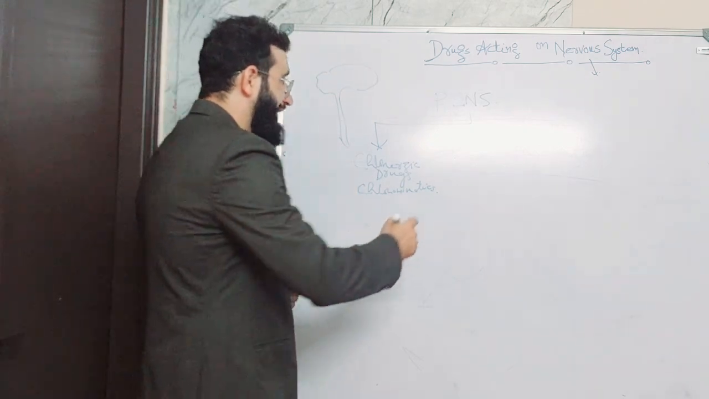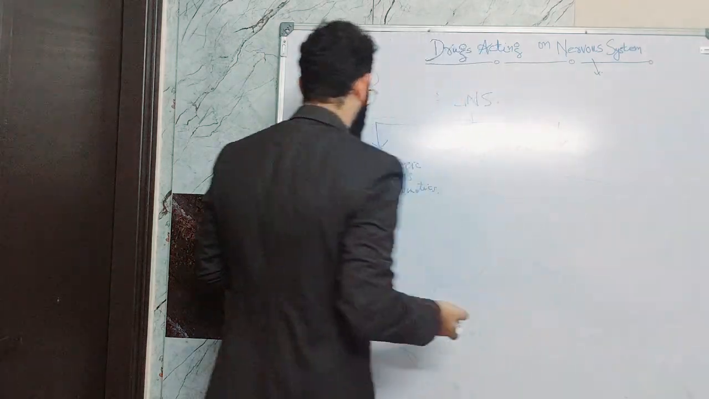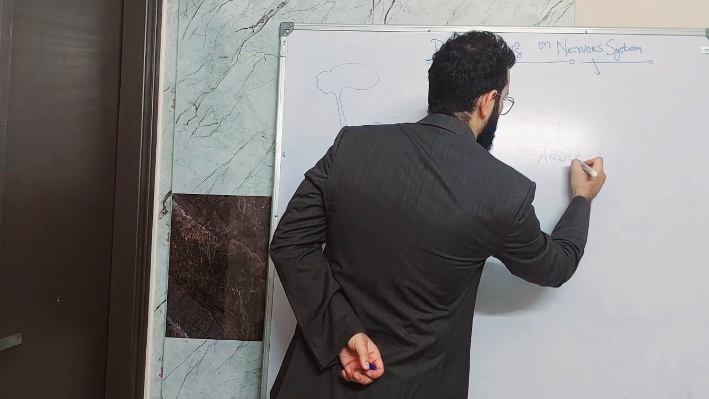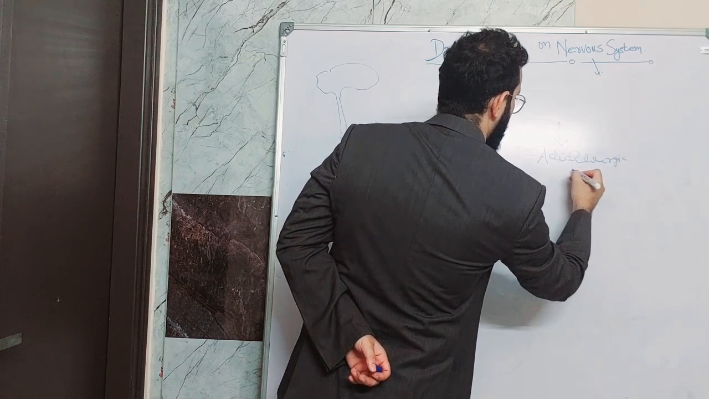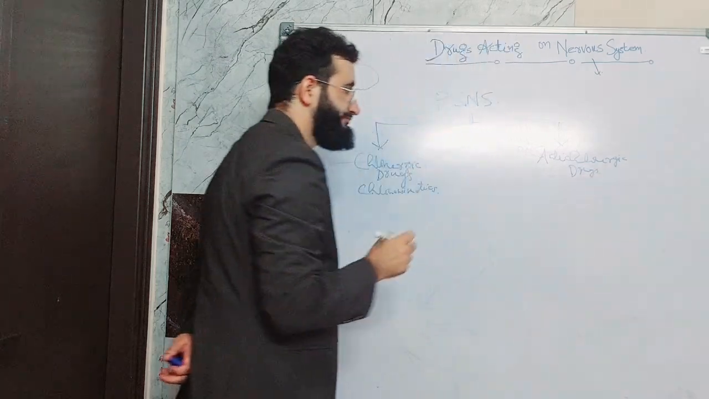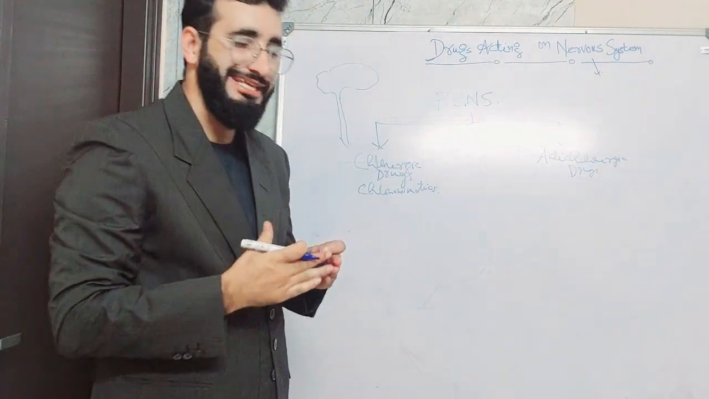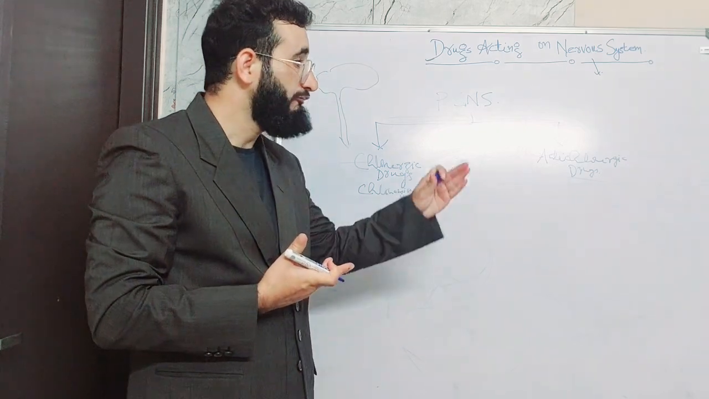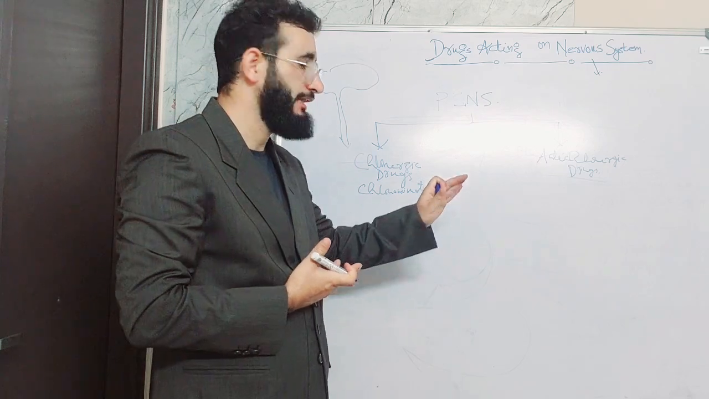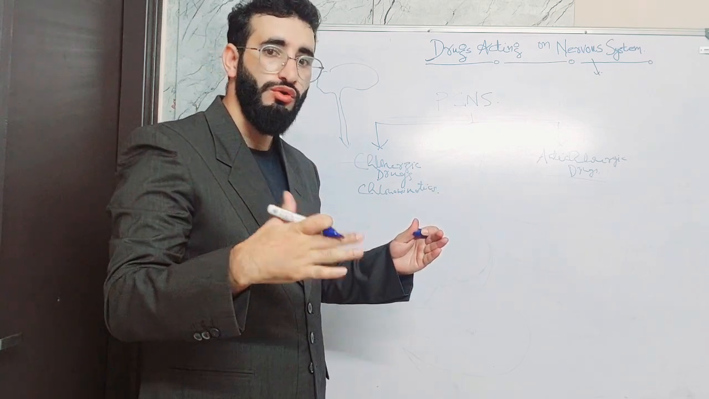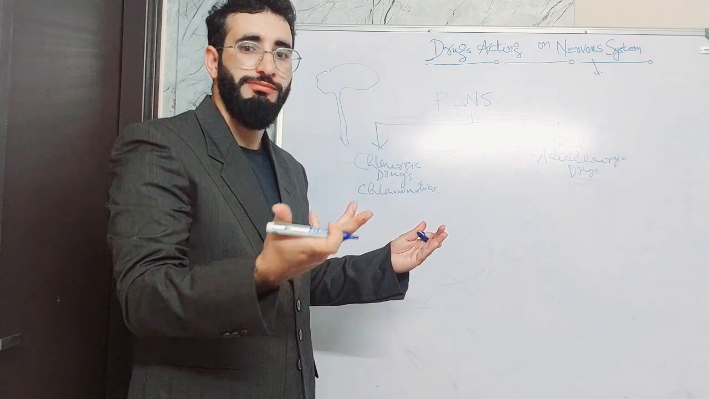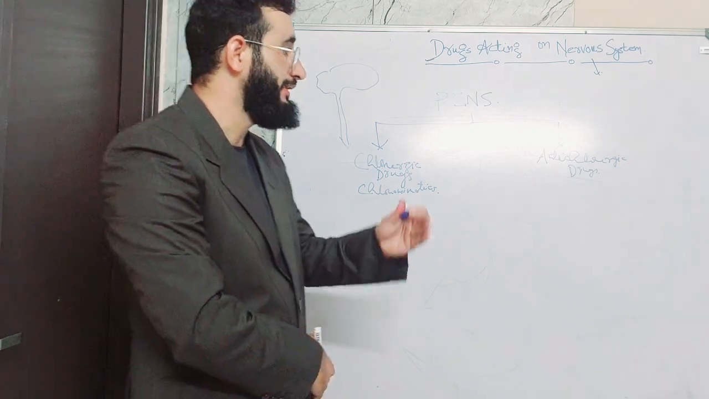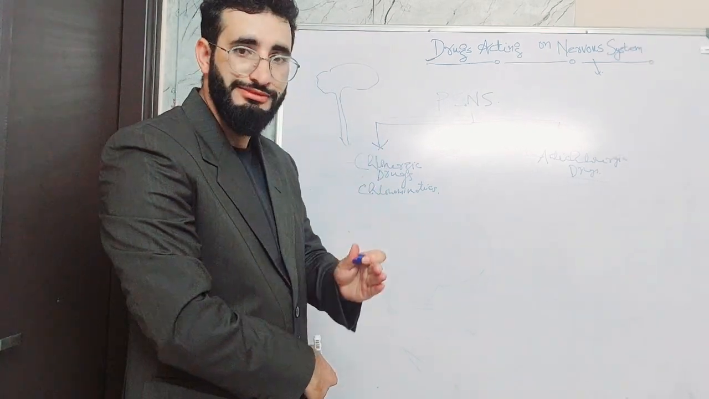Okay, and another we have is anticholinergic drugs. See, in some disorders there is excess of acetylcholine. There is overstimulation of acetylcholine. At that time, we need to block the receptors on which the acetylcholine acts in order to stop the overstimulation of acetylcholine, or we can say the cholinergic nervous system.